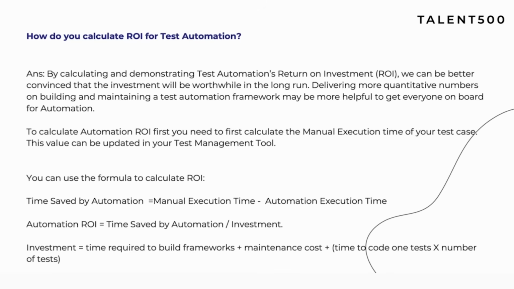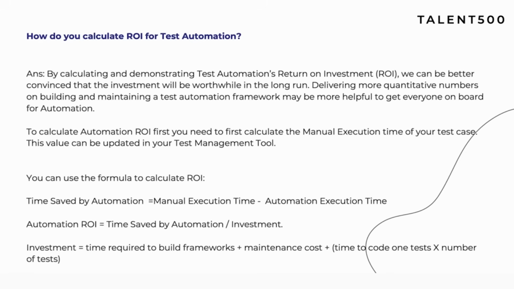How do we basically do it? For example, you are saving 4 minutes for each test case and you have 100 test cases. So 400 minutes you have saved, right? So 400 minutes in one execution. That's what you have to focus on, correct? So now 4 minutes you have saved per test case, 400 minutes in total.